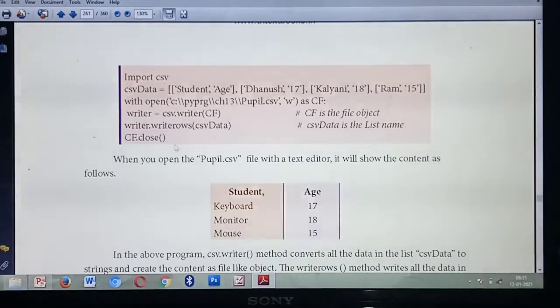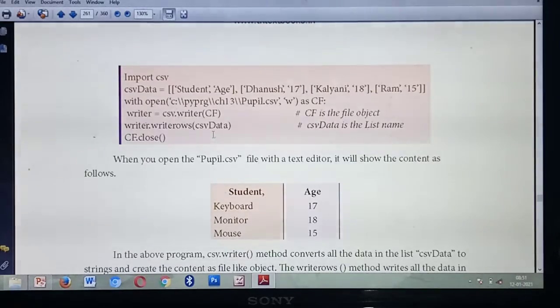So you are calling writer dot. Which method should you call? writerows. Understood? All the details you are giving are inside which variable? csv_data. So you are calling that variable. What's the meaning of this one? It will write each detail inside the variable row by row.